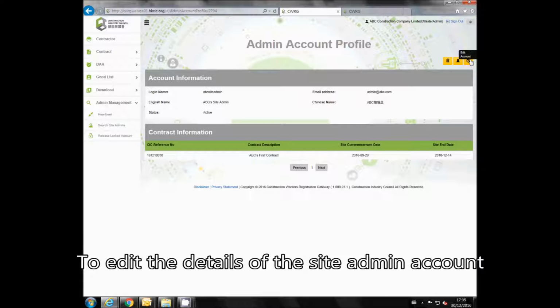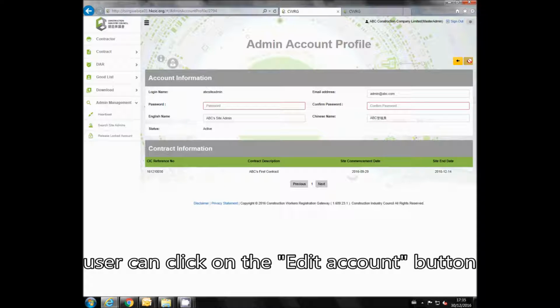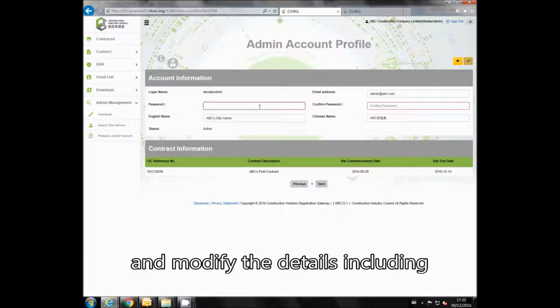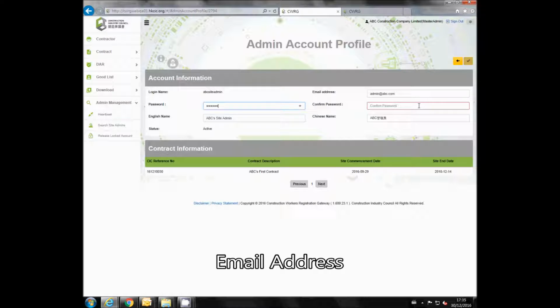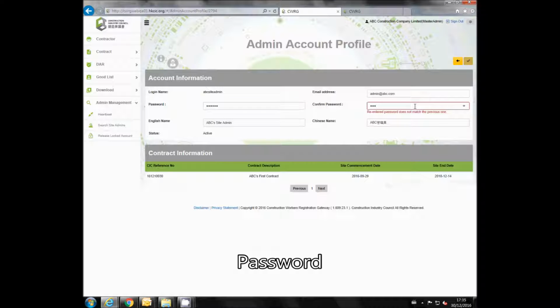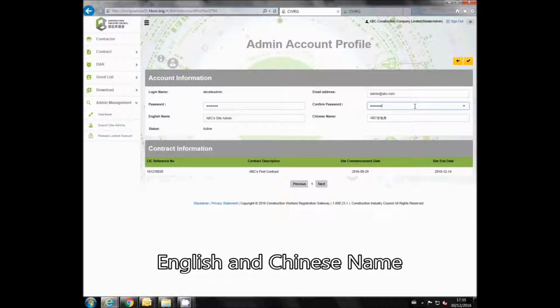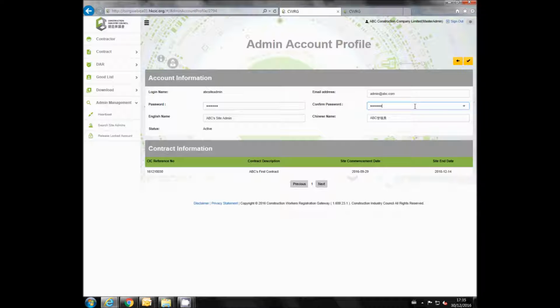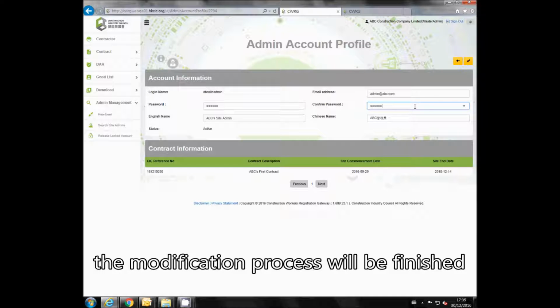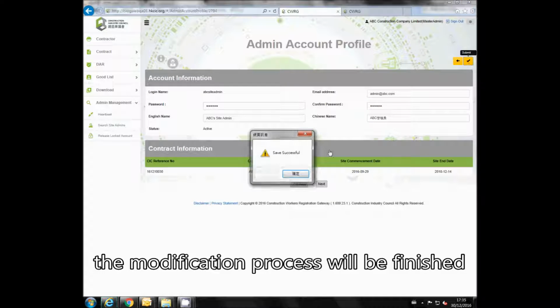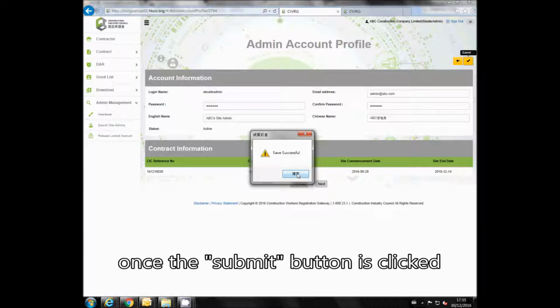To edit the details of the site admin account, user can click on the Edit Account button and modify the details including email address, password, English and Chinese name. The modification process will be finished once the Submit button is clicked.